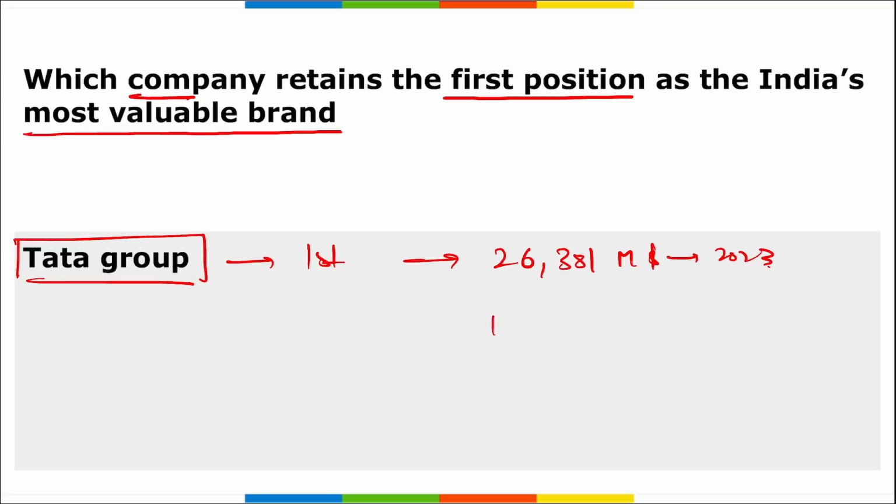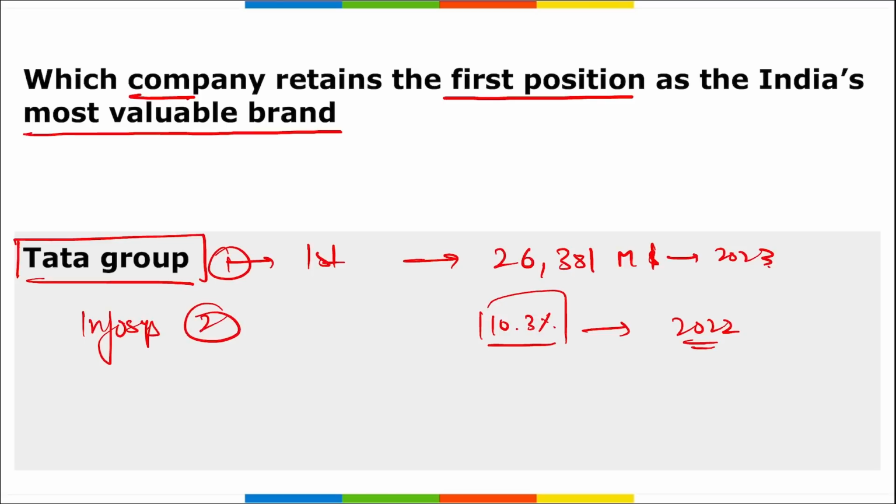It has shown a growth of 10.3% since last year, that is 2022. And remember, this is the first time that an Indian brand has breached the market valuation of $25 billion, right? And then Tata Group is followed by Infosys, that means Tata Group on first, then Infosys on second position, followed by LIC at third position.